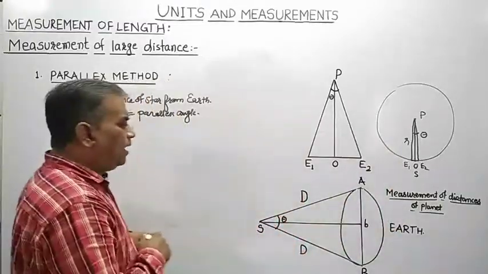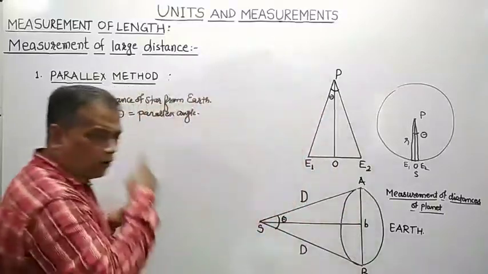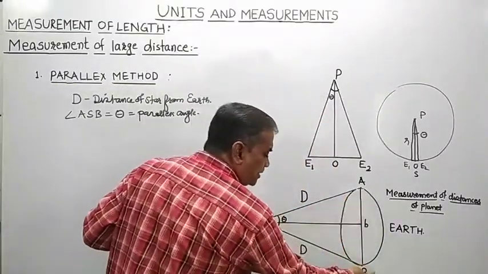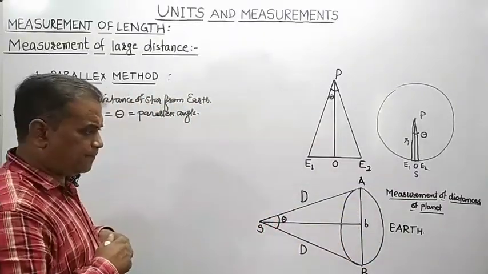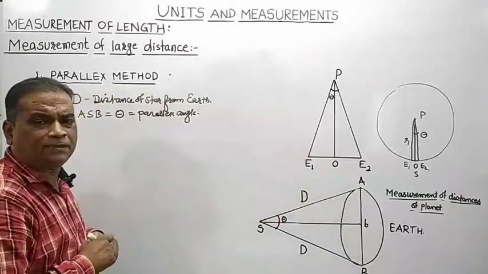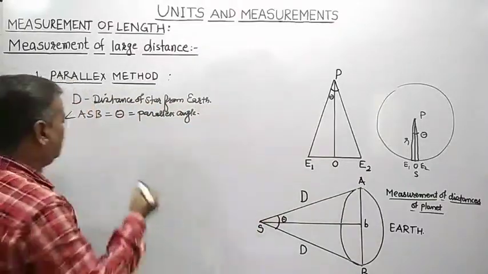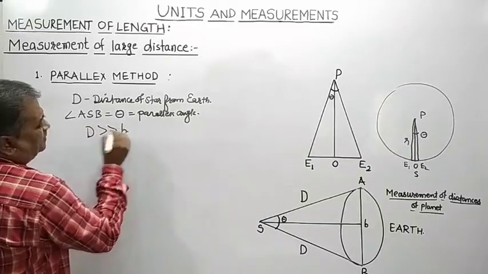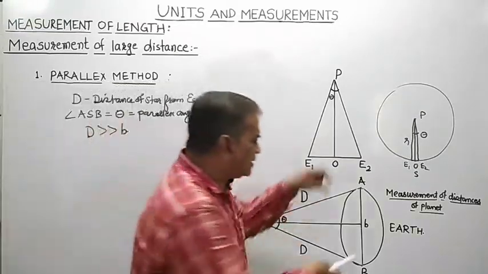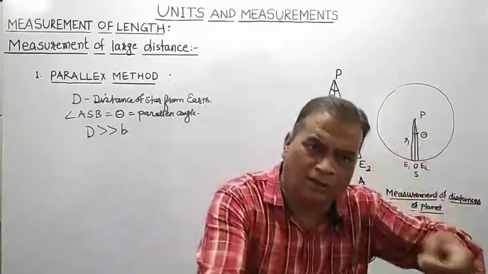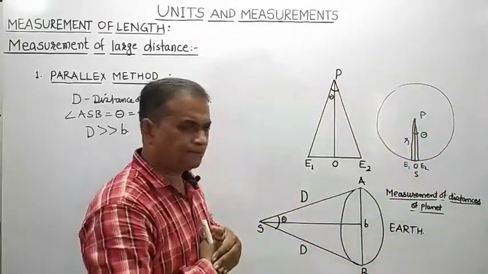But as compared to the straight line distance small b between the two positions A and B, the distance of that star from the Earth, capital D, is very large as compared to the straight line distance between the two positions of the observers on the surface of the Earth.